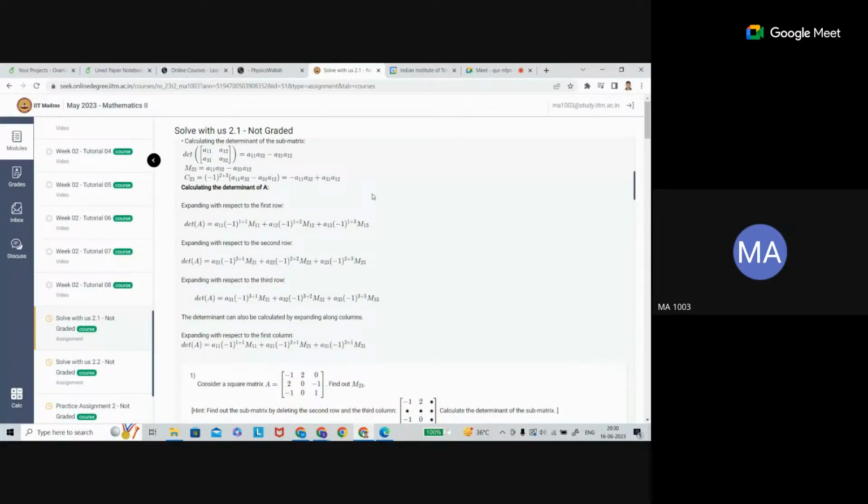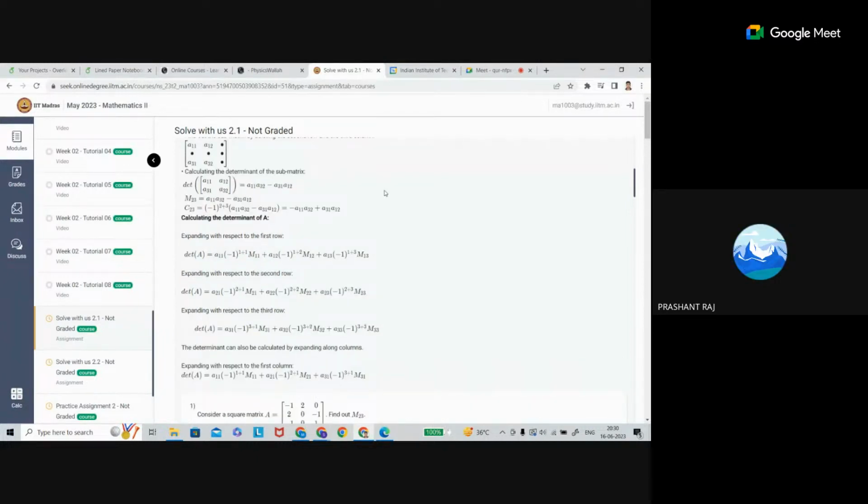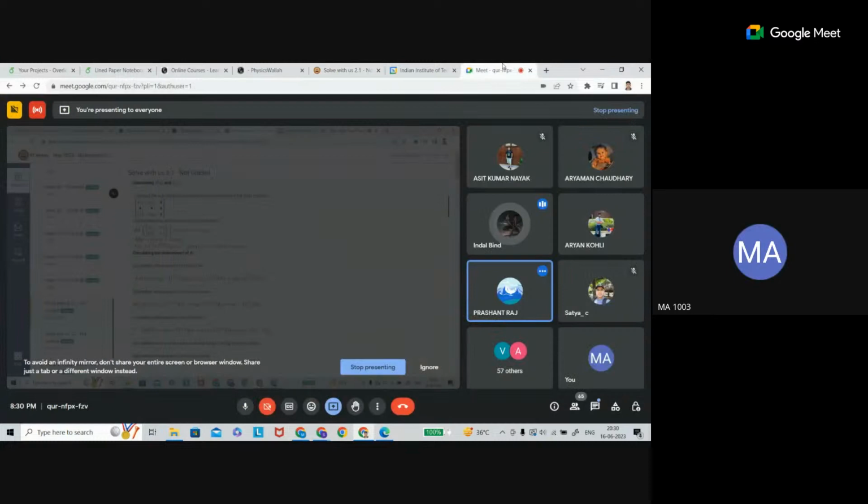If you find the determinant, that is going to be the minor of that matrix.